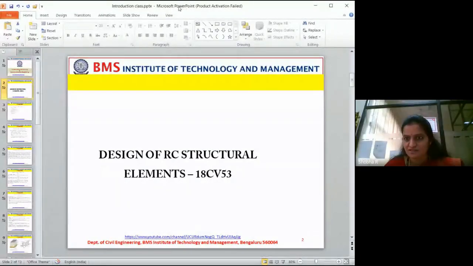Okay, so continuing the session. This time I'll be handling design of RC structural elements. It's a continuation of structural subjects.